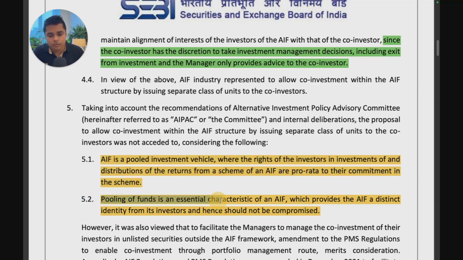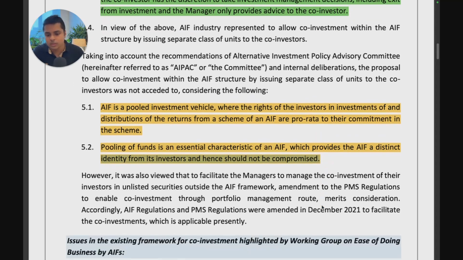The second reason is that pooling of funds is an essential characteristic of an AIF, which provides the AIF a distinct identity from its investors and hence should not be compromised. So again, they want to maintain pooling, and everybody's investing in the same assets.